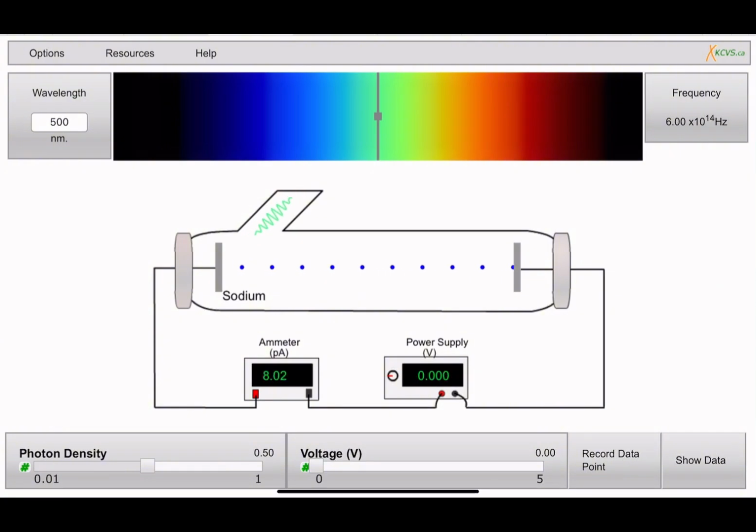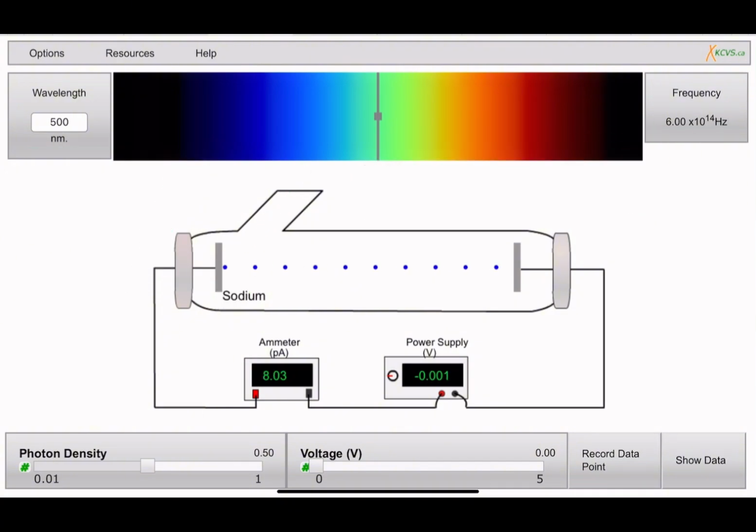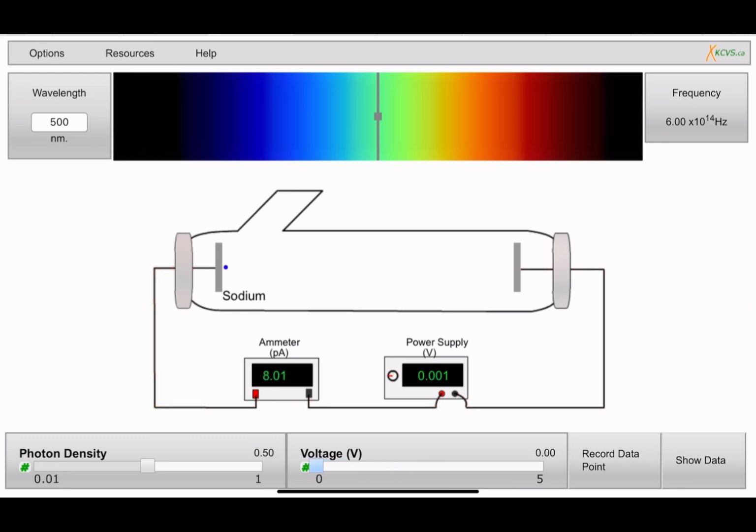Here's what happens. Light shines on the metal. If electrons are ejected, we detect a photoelectric current. By applying a negative voltage, called the stopping potential, we can slow down the electrons until the current drops to zero. The stopping potential gives us the maximum kinetic energy of the ejected electrons. This setup allows us to test how light interacts with electrons in the metal.